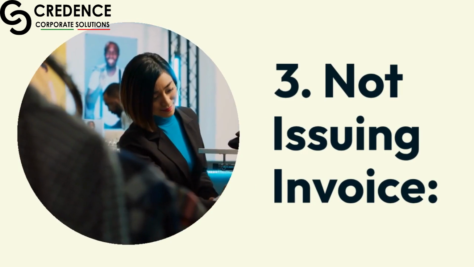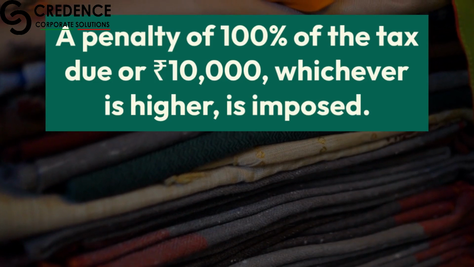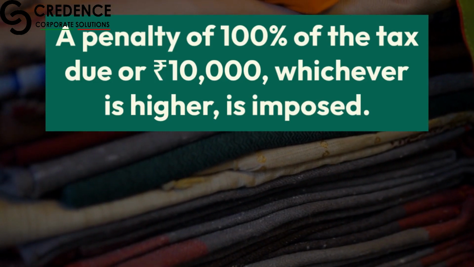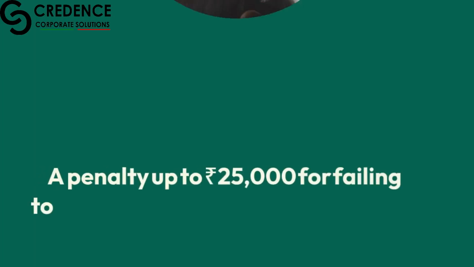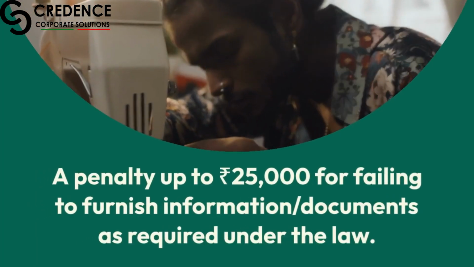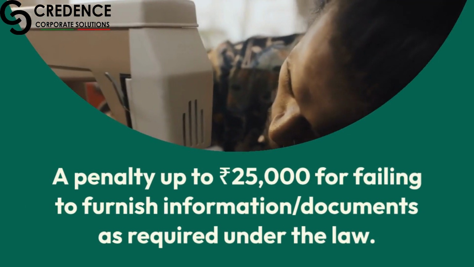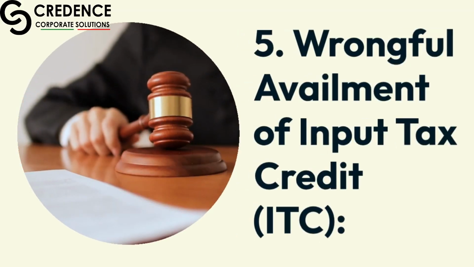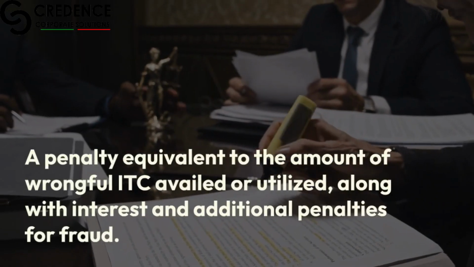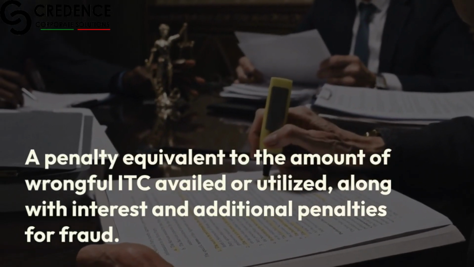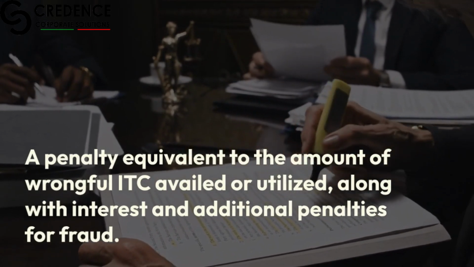3. Not issuing invoice. A penalty of 100% of the tax due or 10,000 rupees, whichever is higher, is imposed. 4. Failure to furnish information. A penalty up to 25,000 rupees for failing to furnish information or documents as required under the law. 5. Wrongful availment of input tax credit, ITC. A penalty equivalent to the amount of wrongful ITC availed or utilized, along with interest and additional penalties for fraud.